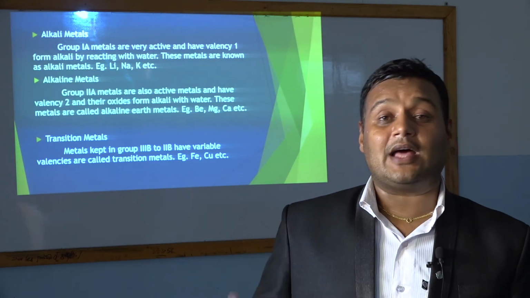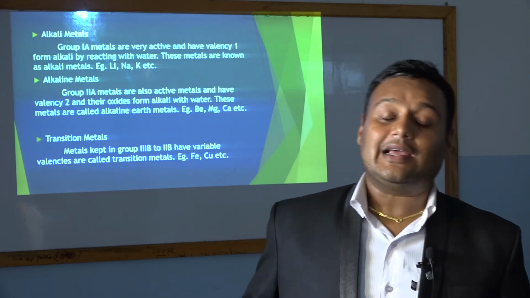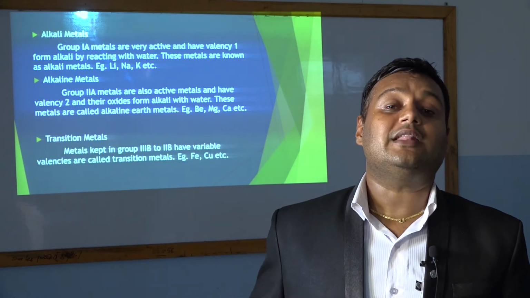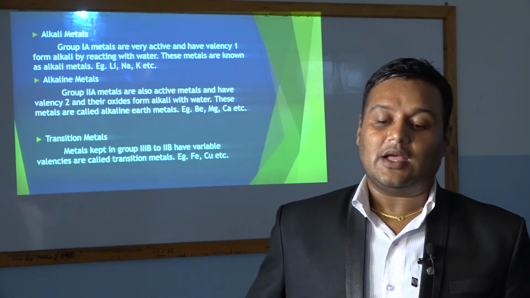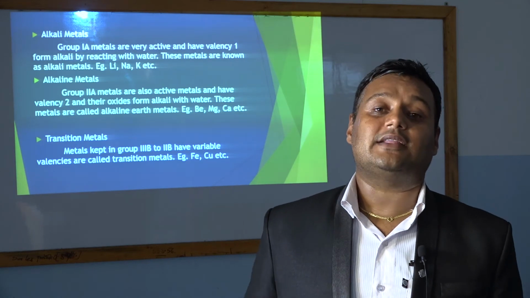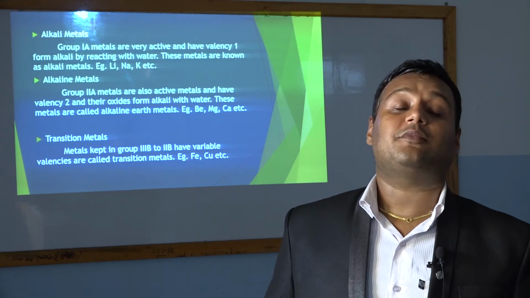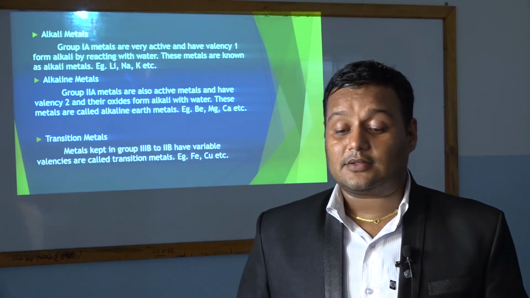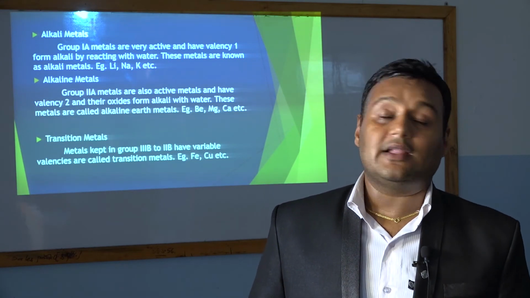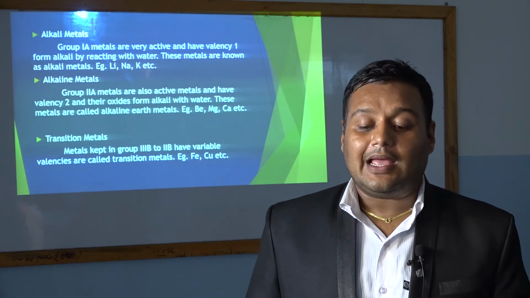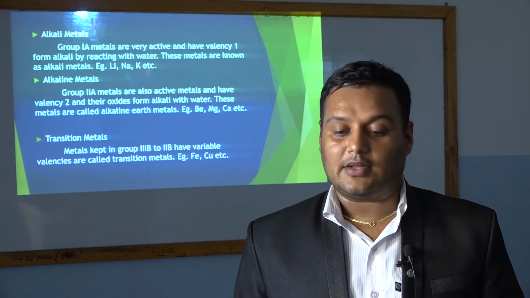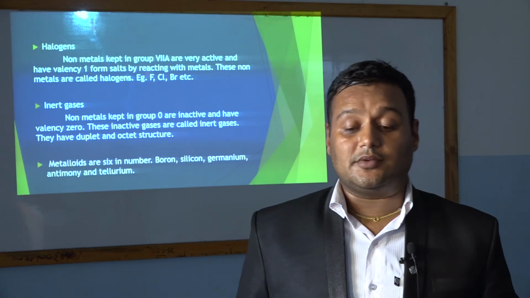Alkali metals have valency 1 and they form alkali when treated with water. Alkaline metals have valency 2 and they form alkali when their oxides are treated with water. Transition metals are those metals which have variable valency, like two valencies or three valencies. Examples of alkali metals are lithium, sodium, potassium, and examples of alkaline metals are beryllium, magnesium, and calcium. And examples of transition metals are iron, copper, etc.